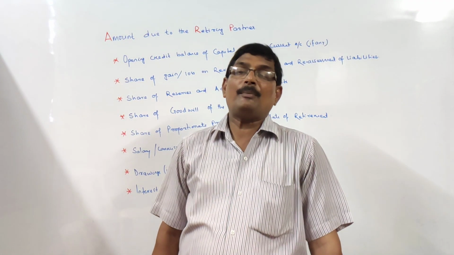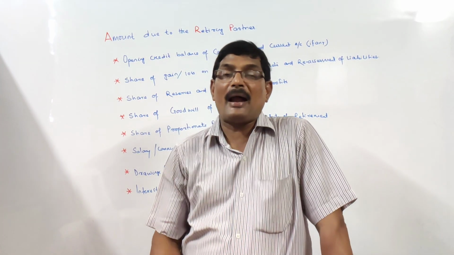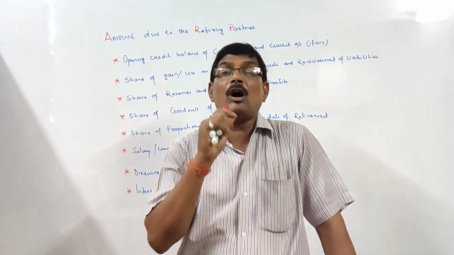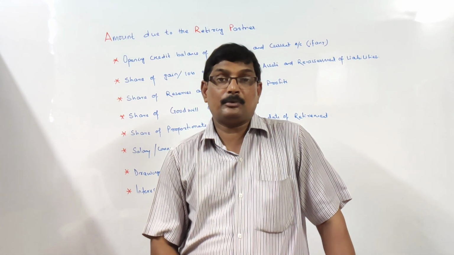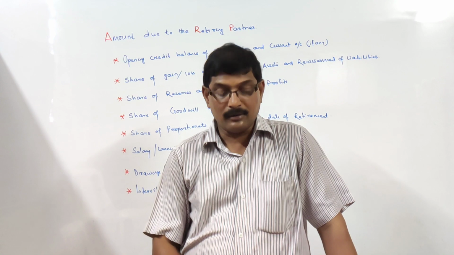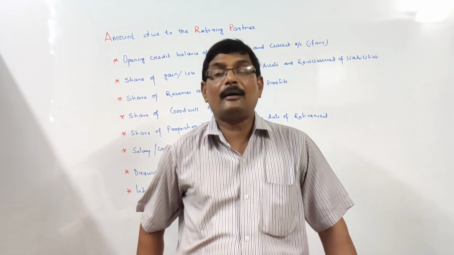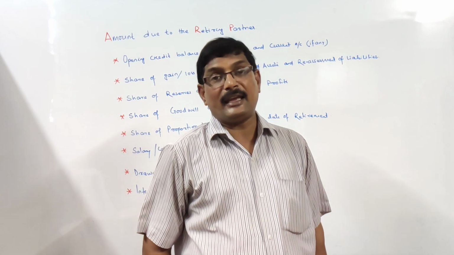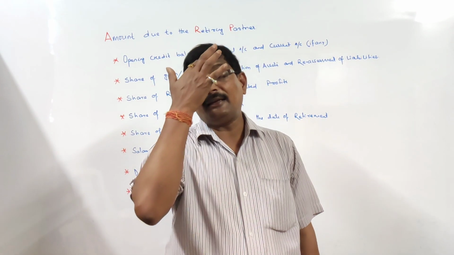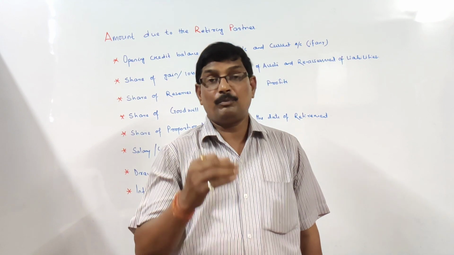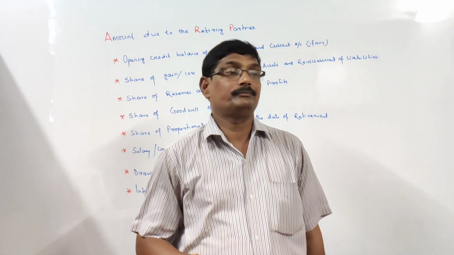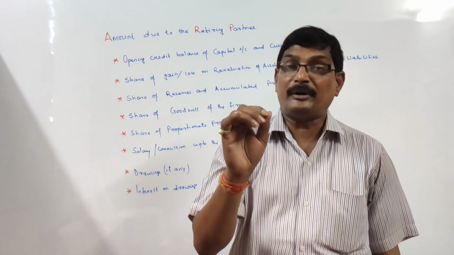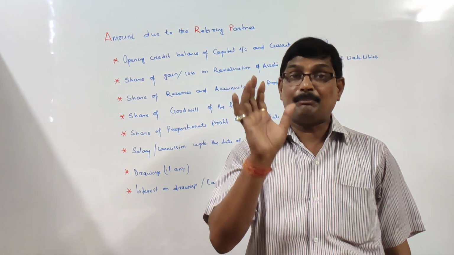Another part is that sometimes the partner may retire in between, that is, before the closure of the accounting year. In that case, section 37 says that if the retiring partner retires before the closure of the accounting year, and if his accounts are not settled on the date of retirement, I will explain it with an appropriate example.